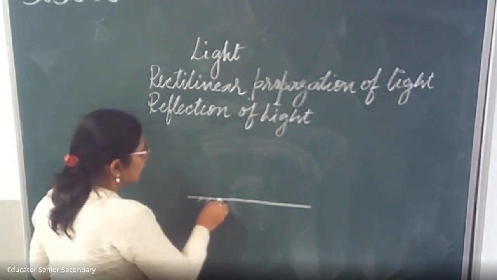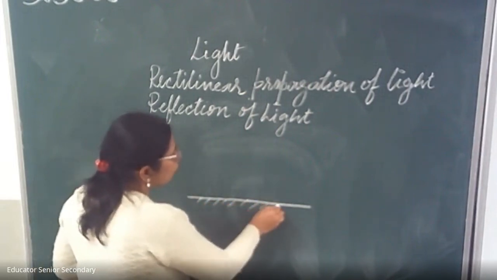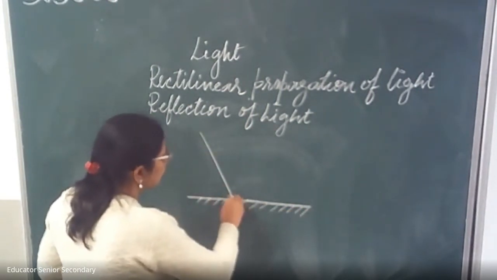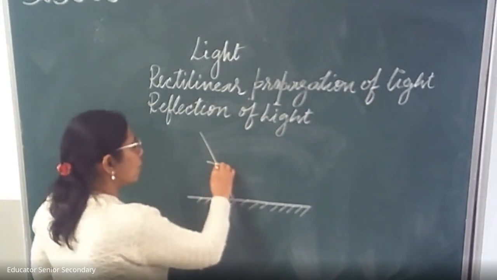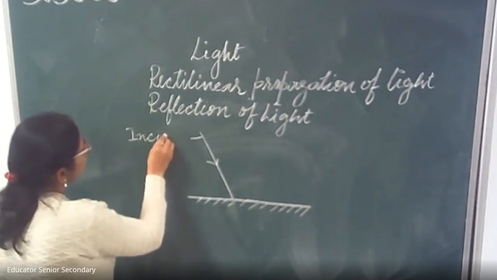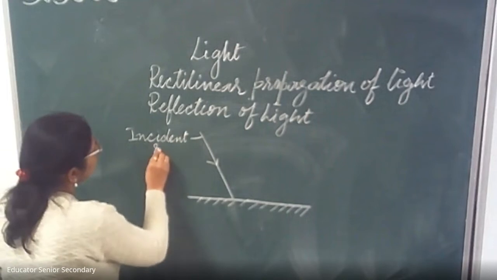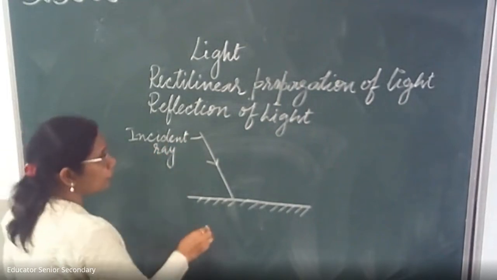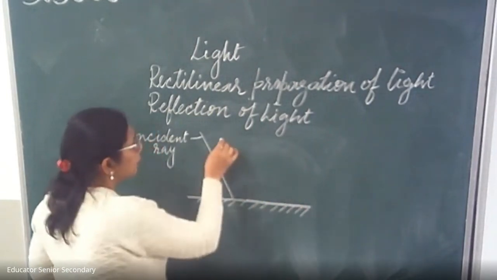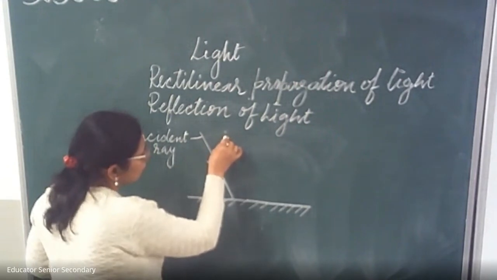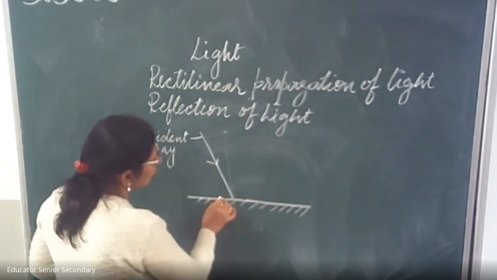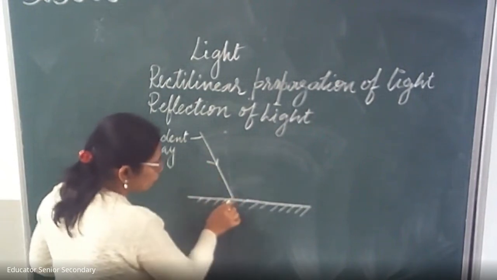Just students, see what are the laws of reflection. This is the ray which is falling on the mirror. We call this ray the incident ray. We always do one thing: where the ray falls, we always draw a normal, and this normal is 90 degrees, or we say perpendicular, to the mirror.